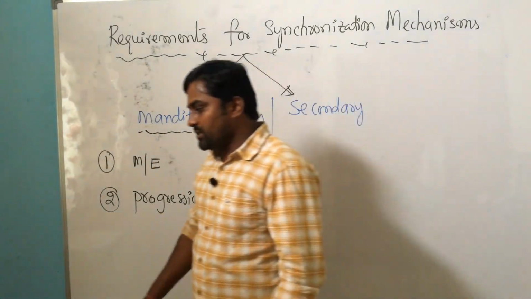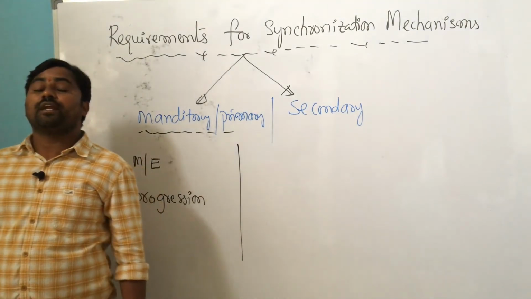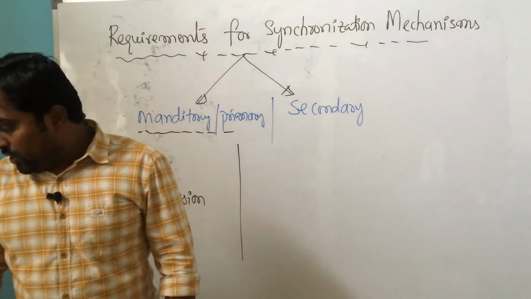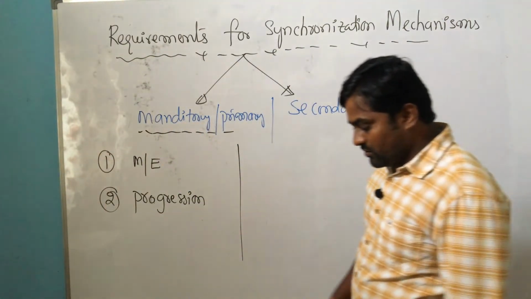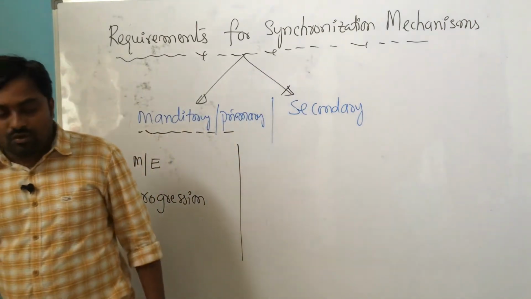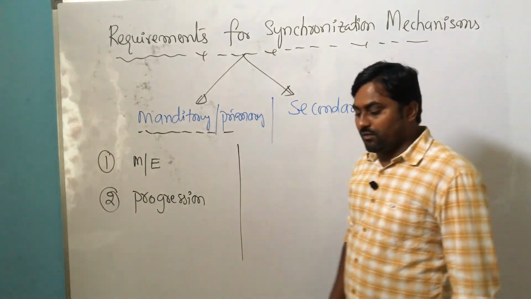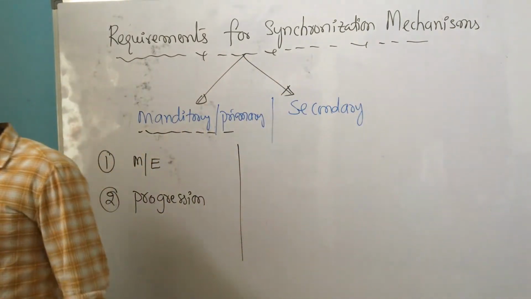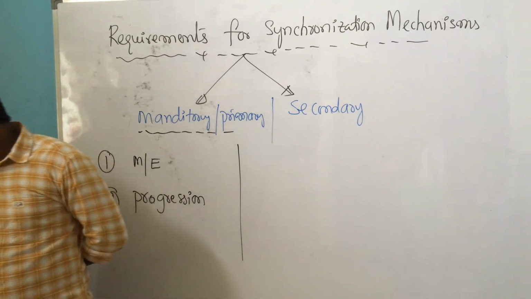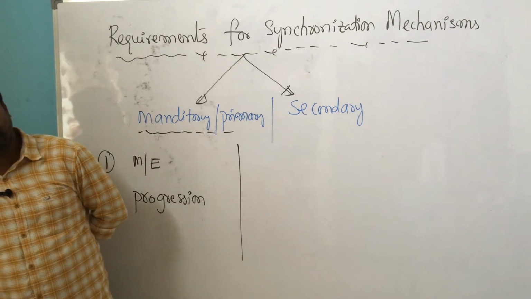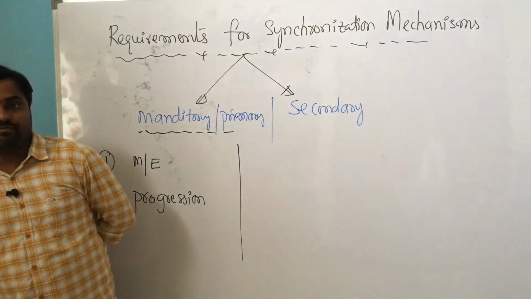Write down: no process running outside the critical section should block other interested processes, which are entering into the critical section, whenever the critical section is free. I am repeating, no process running outside the critical section should block other interested processes from entering into the critical section whenever the critical section is free.